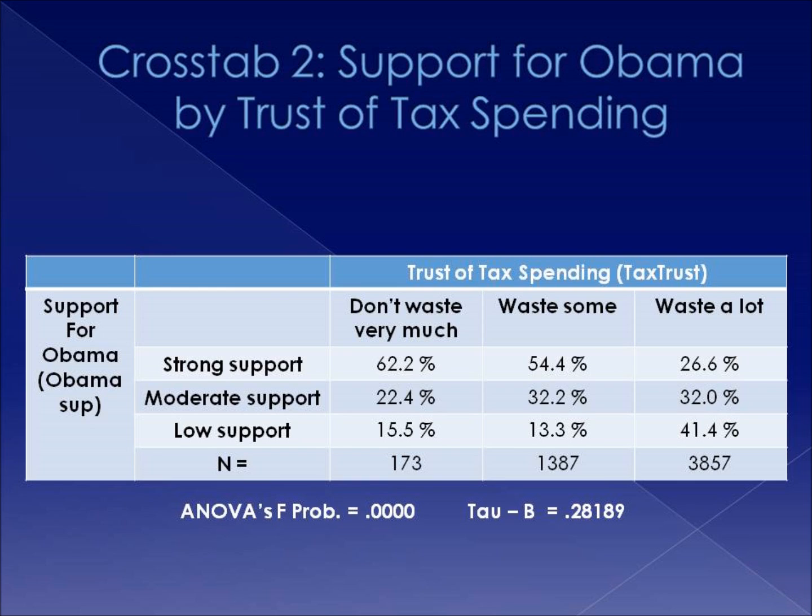Our second crosstab indicates support for Obama by trust of tax spending. The ANOVA score indicates that our results were most likely not due to sampling error, and the tau B score indicates a moderately strong relationship. Those who are in strong support of Obama did not believe that the government was wasting a lot of money on tax spending, while those who showed a low support for Obama believed that the government was wasting a lot of their tax dollars on government spending.